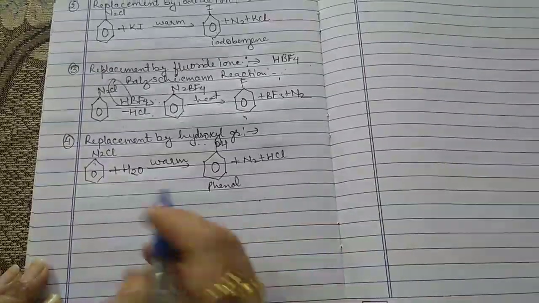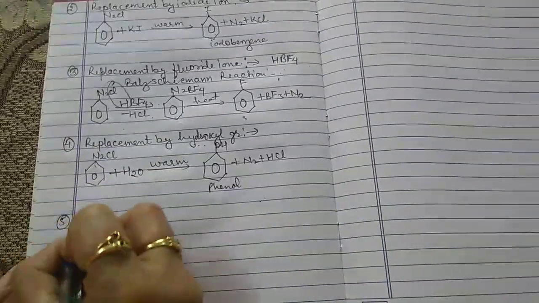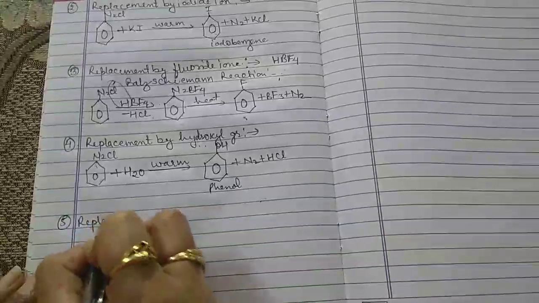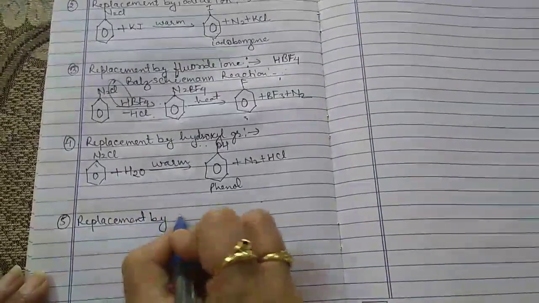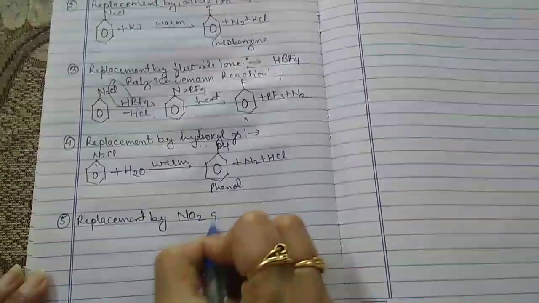Now the fifth one is called replacement by NO2, which stands for the nitro group.